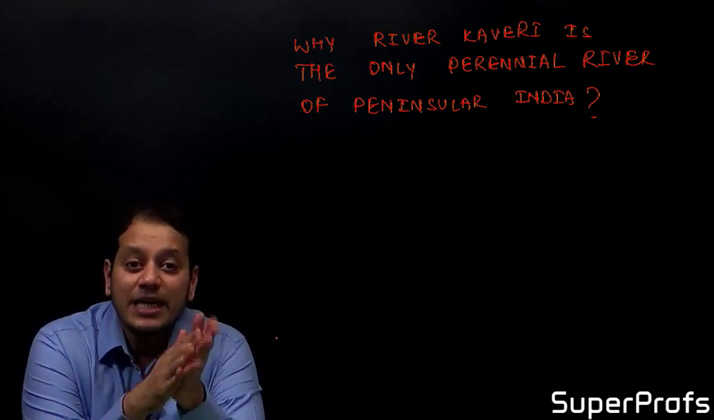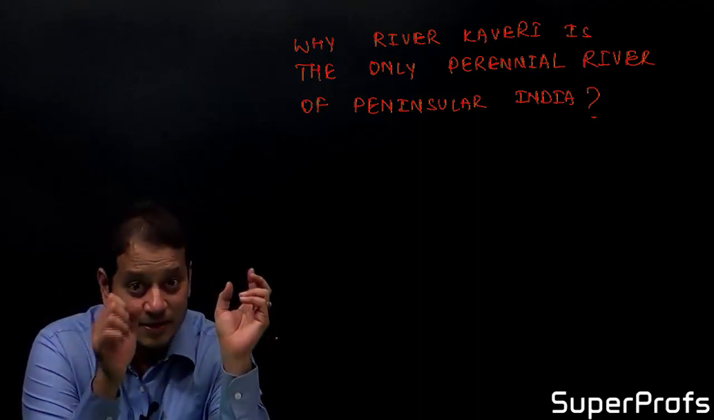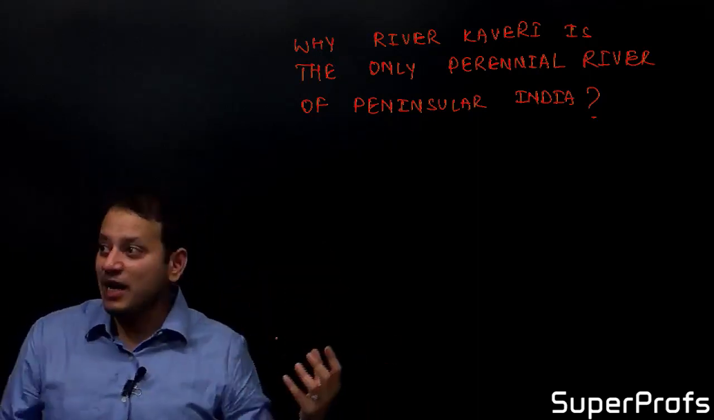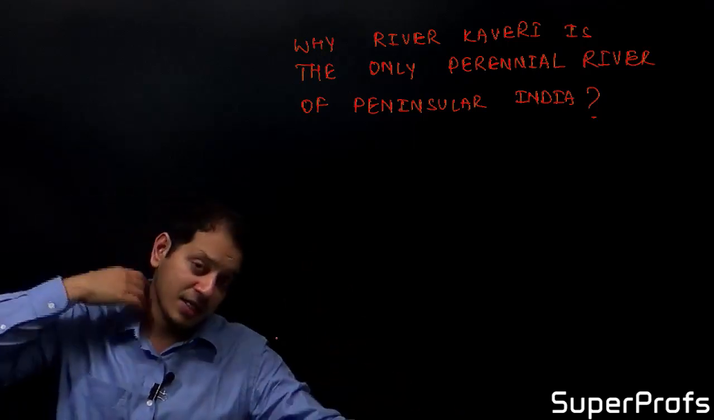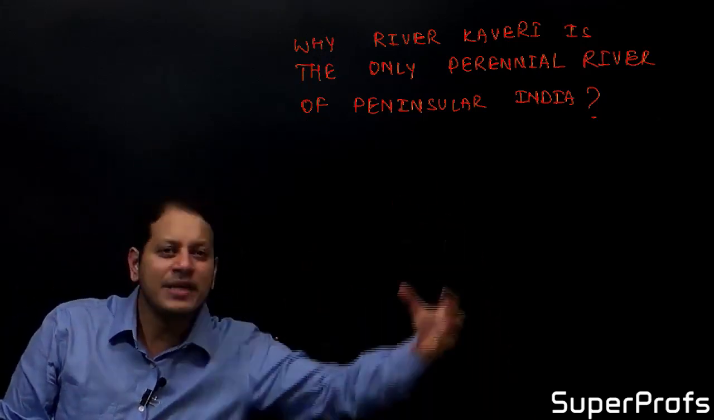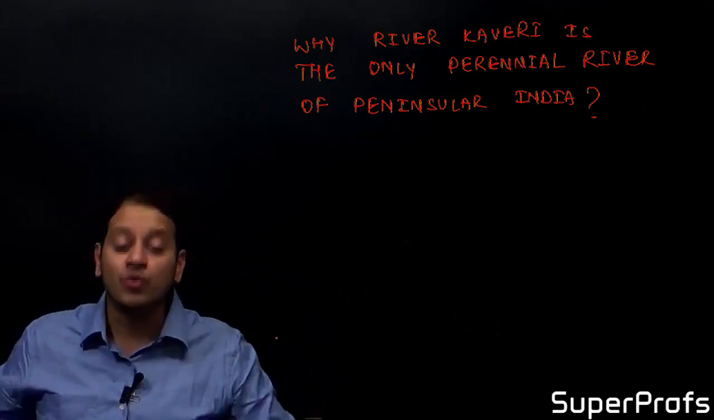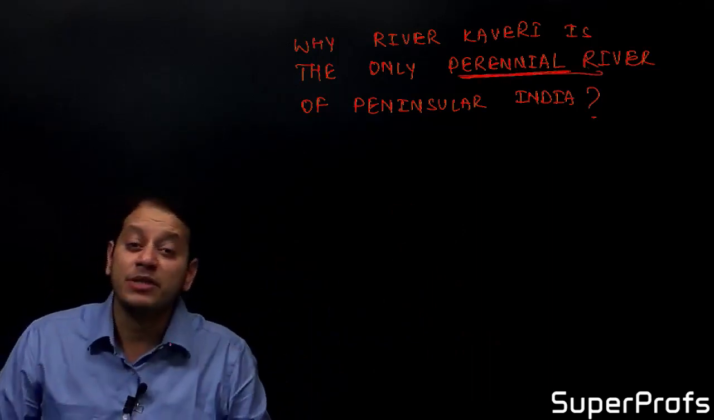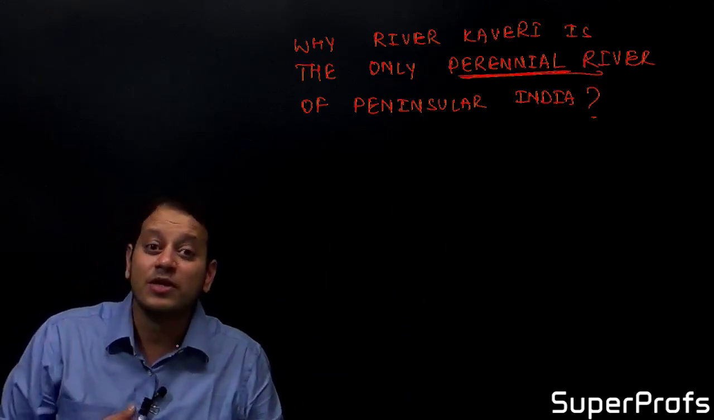While the lower catchment area receives very heavy rainfall during the winter season, that is during the northeast monsoon season. So during the rainy season water is flowing, and during the winter season also it is getting rainfall, and therefore river Kaveri has water throughout the year, and therefore it is the only perennial river of peninsular India. Otherwise, peninsular rivers are seasonal rivers, but Kaveri is not a seasonal river.